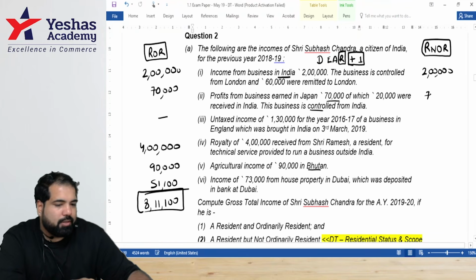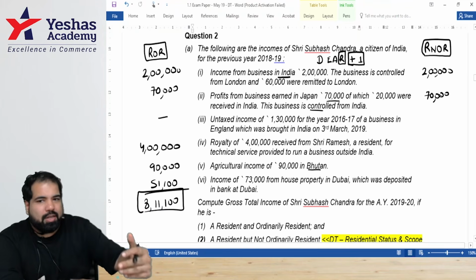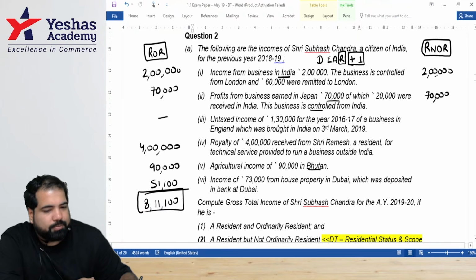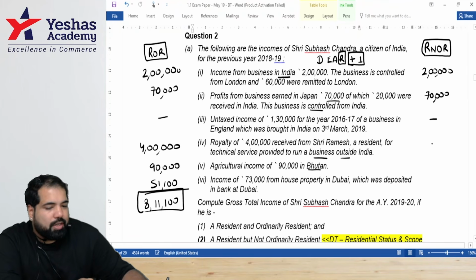So, how much will I take here? 7. Guys, these kind of concepts, if I explain to you, you'll not understand. But through a sum, you'll understand very easily. All right, continue. This one? Not taxable. This one? Not used. Yeah. Excellent, guys. You have to see used in India. You're not used in India, so not taxable. This one? Not taxable. No India connection. This one? No India connection.